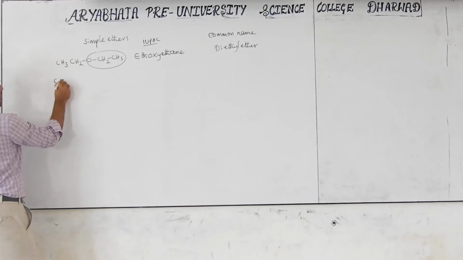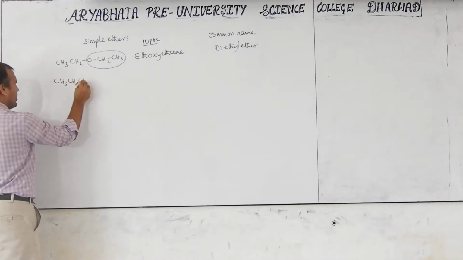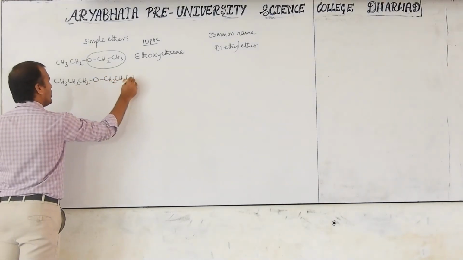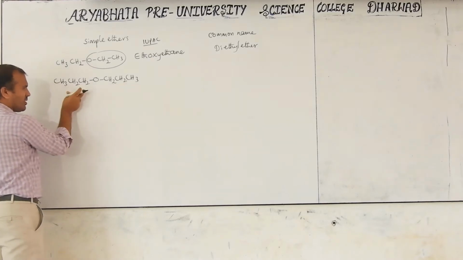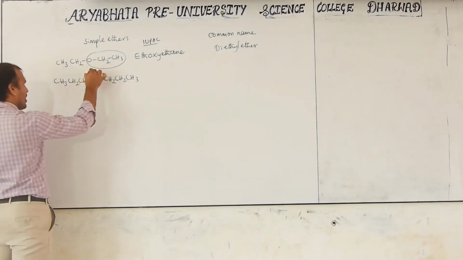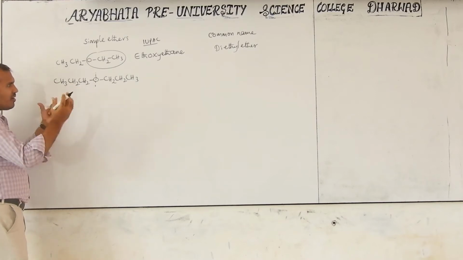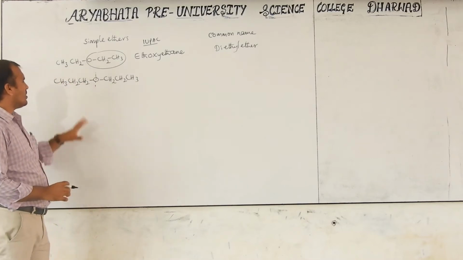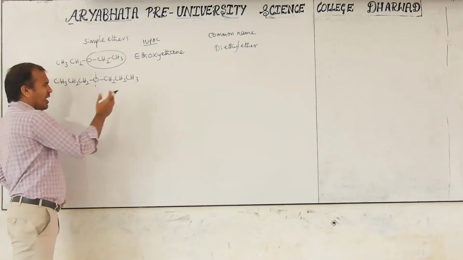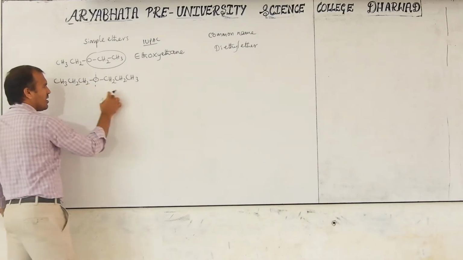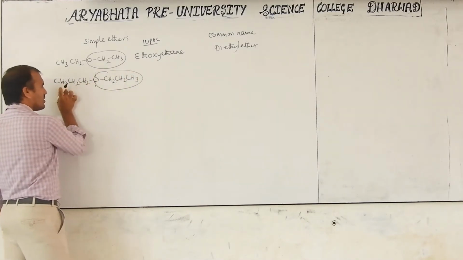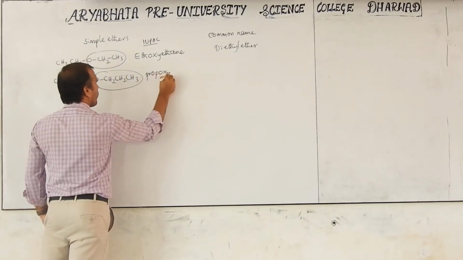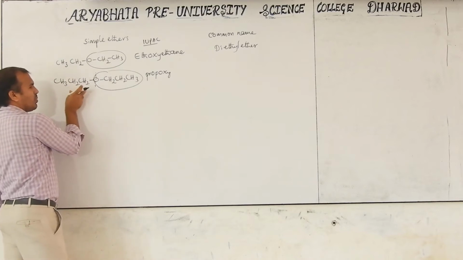Similarly, if you take CH3CH2CH2OCH2CH2CH3, this is a propyl group, and this is a propyl group, both are the same. If you cut this molecule like this, then we get two halves that are mirror images of each other. That's why simple ethers are known as symmetrical ethers. Now both have equal chain lengths, so this one is considered as alkoxy and this as alkane. Then it is called propoxypropane.